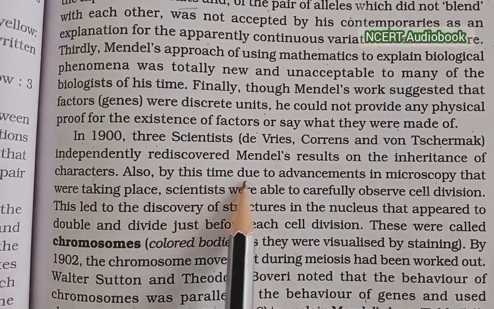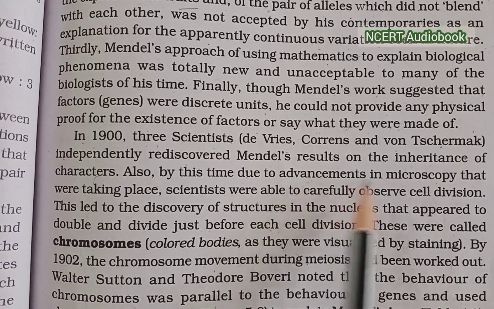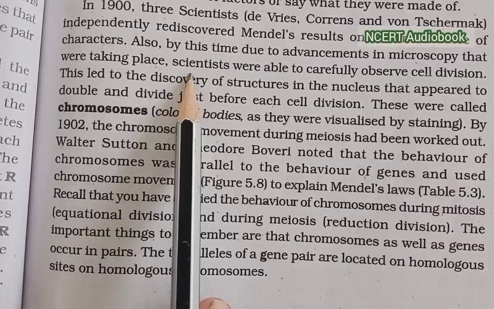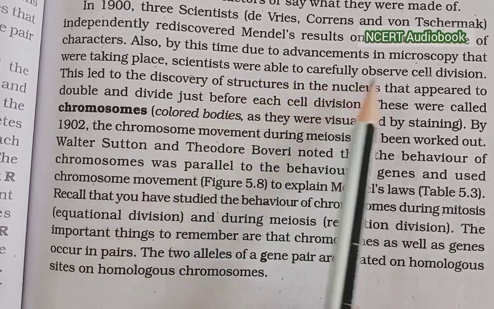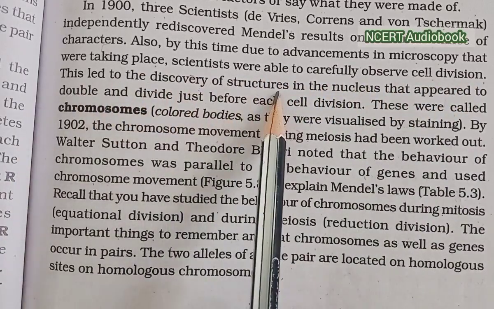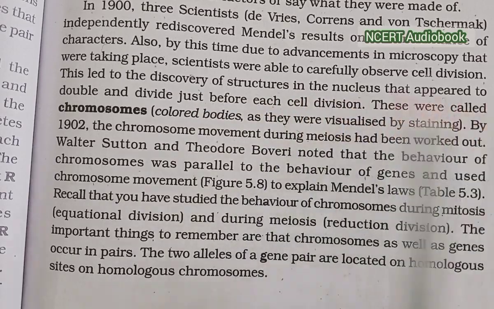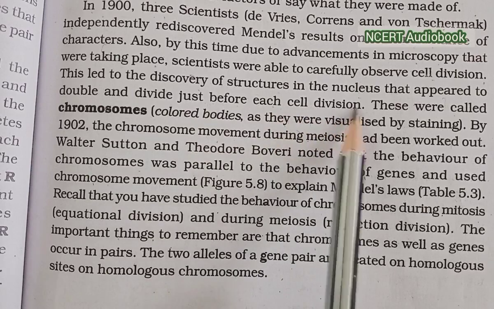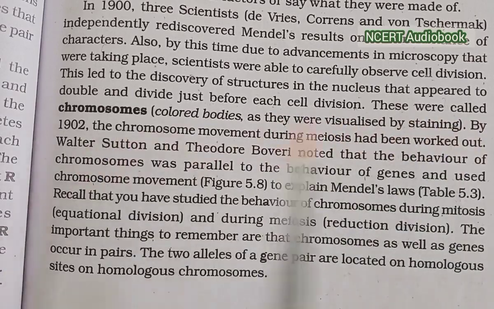Also by this time, due to advancement in microscopy, scientists were able to carefully observe cell division. This led to the discovery of structures in the nucleus that appeared to double and divide just before each cell division. These were called chromosomes.